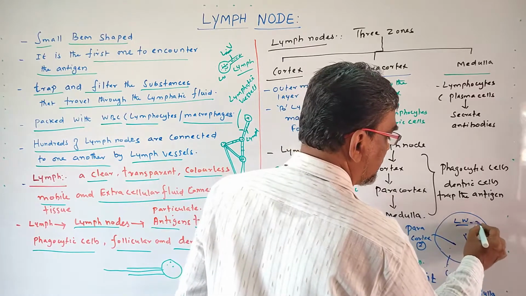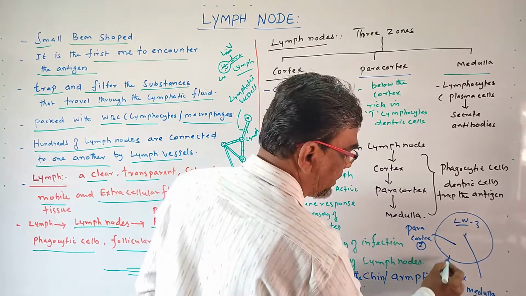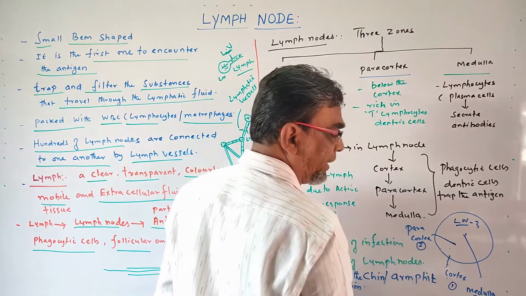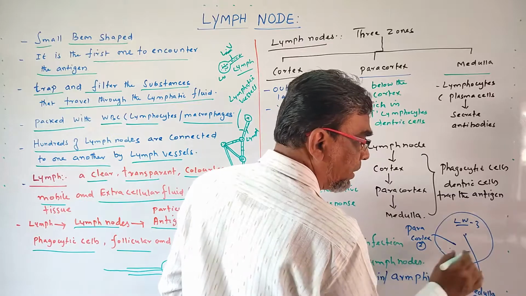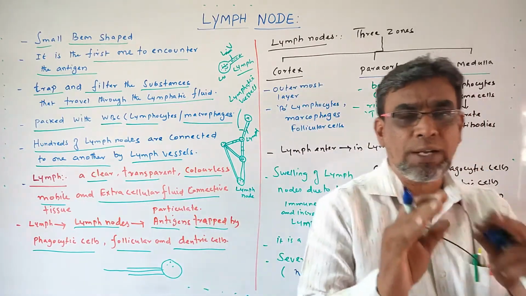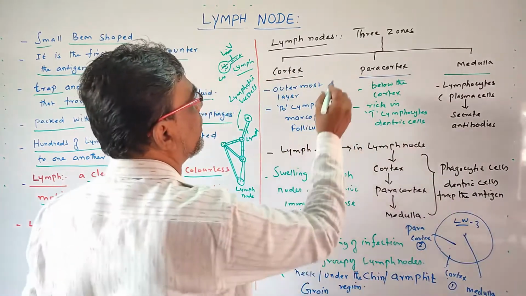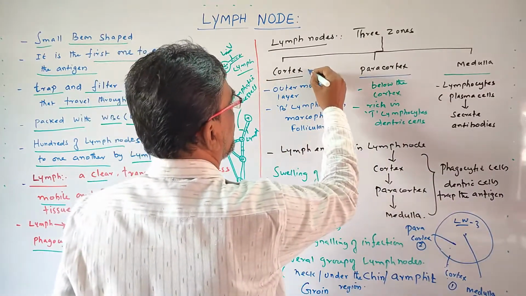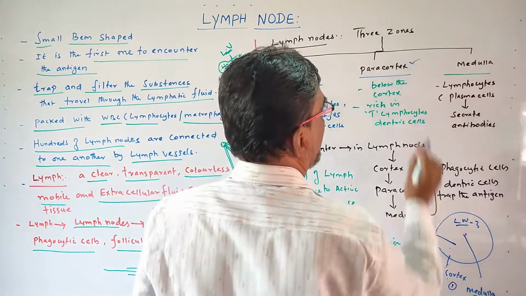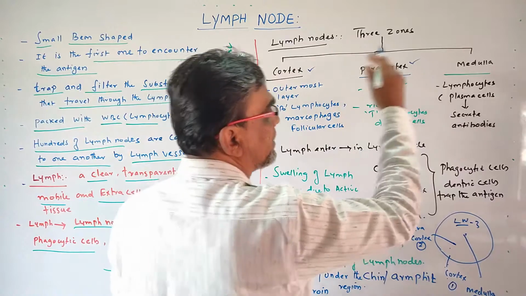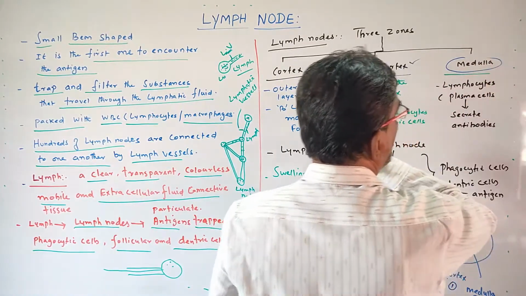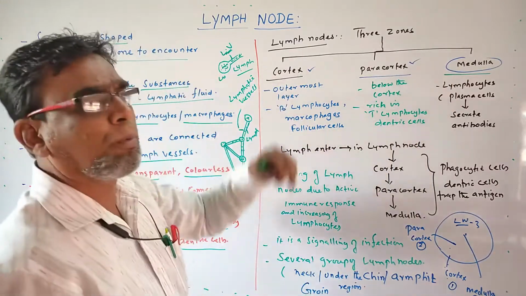This lymph node has 3 regions. One is the cortex, the outermost region. One is the paracortex beneath the cortex. Another one is the medulla, which is the inner part of lymph nodes. So totally you can say this lymph node has 3 regions. One cortex, below the cortex the paracortex region, and inside the lymph node, one structure called the medulla region. There are 3 zones of lymph nodes.